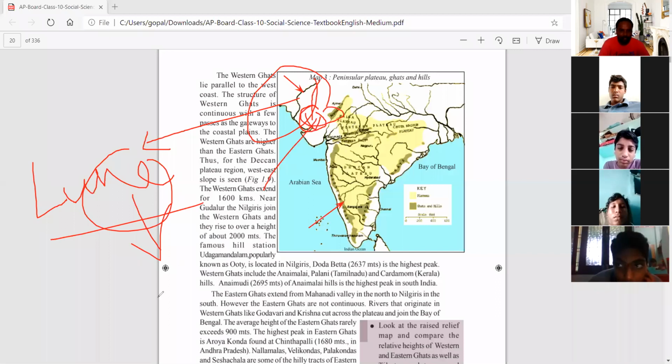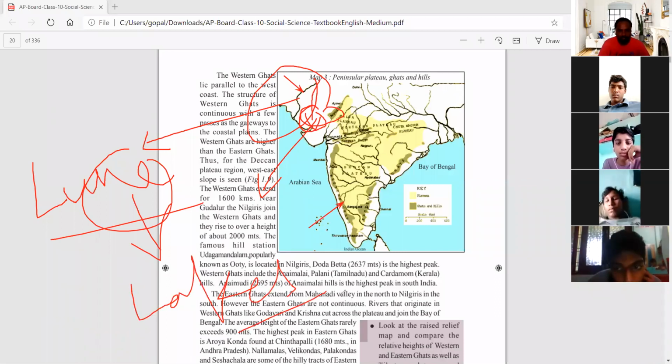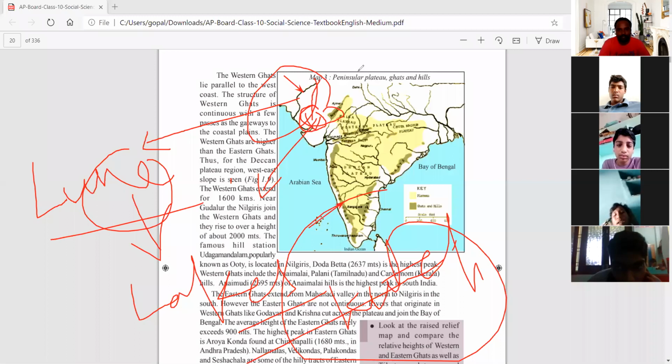So Kutch has so many small ponds and small lakes. Some lake-like structures will be there, that is the ponds. It is called the Kutch region. Okay, Kutch is present in Gujarat. So Luni River is very important.